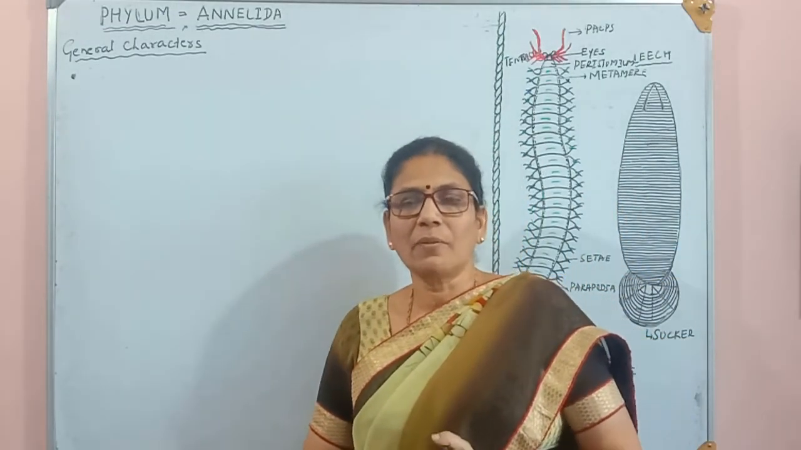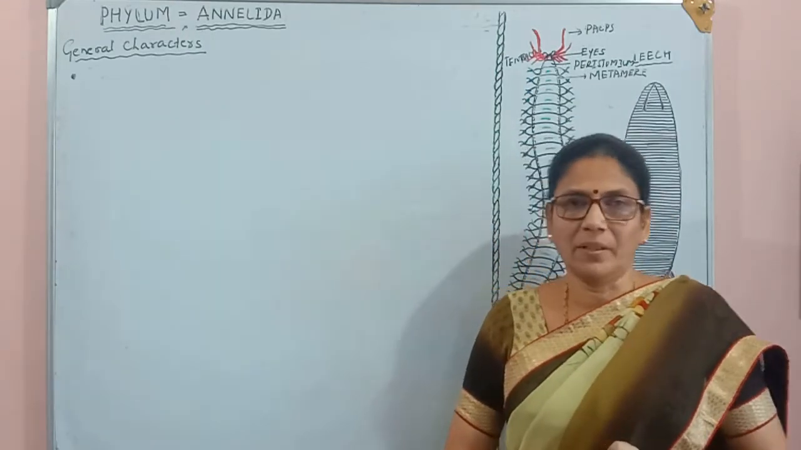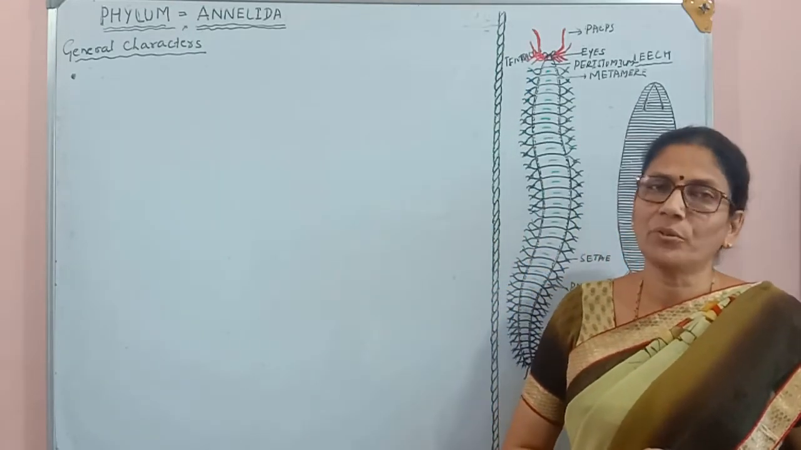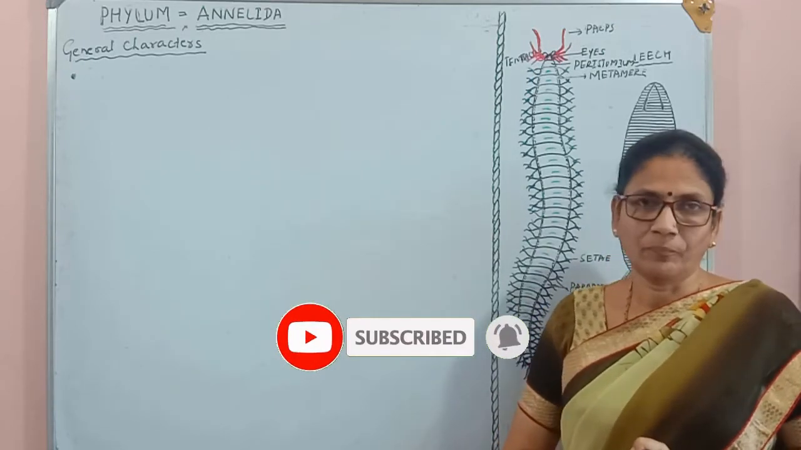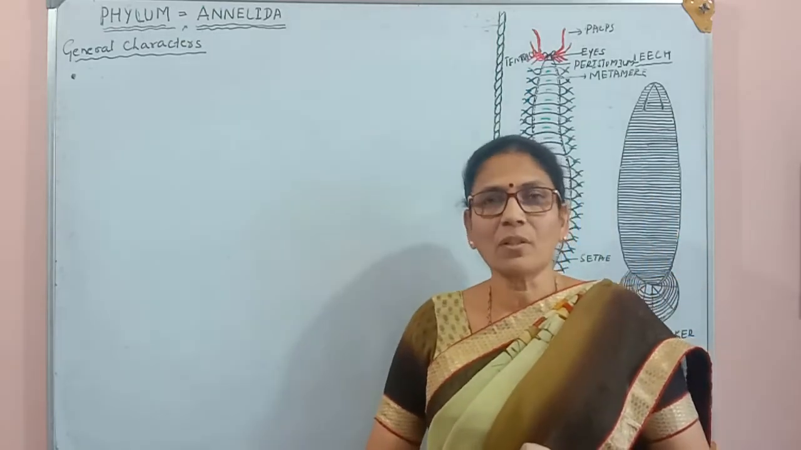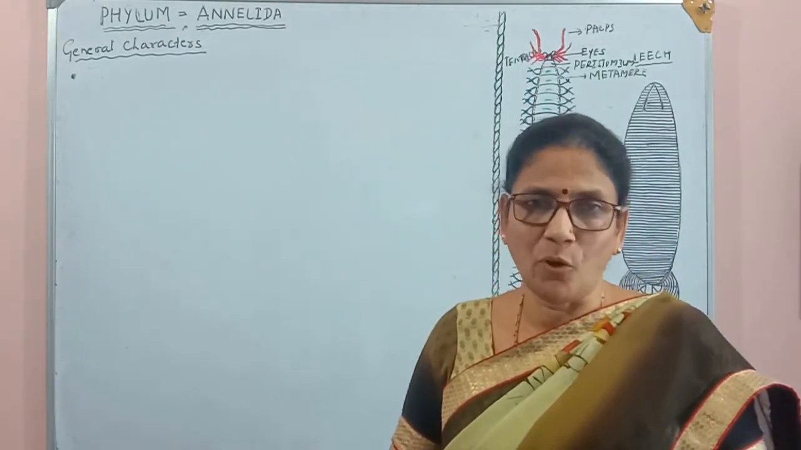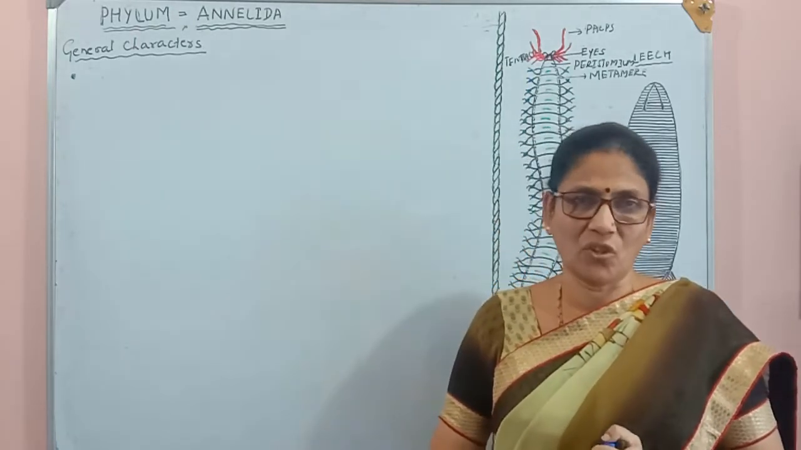In the previous class we discussed up to the phylum Aschelminthes. In today's class we are going to discuss another phylum, Annelida. Phylum Annelida has got its name because of the presence of annulus on their body surface. Annulus are commonly called ring-like structures.